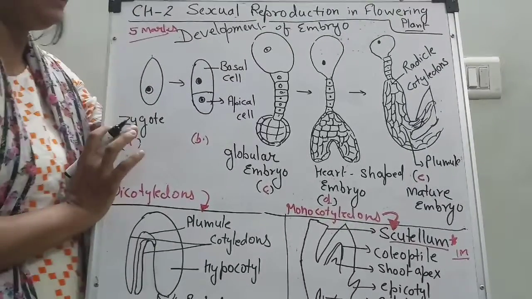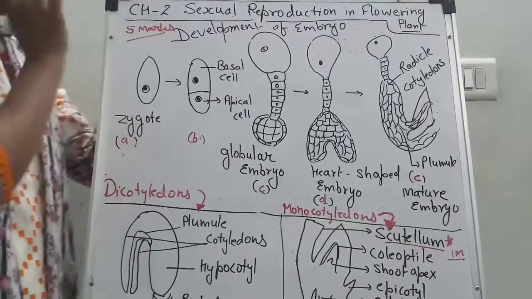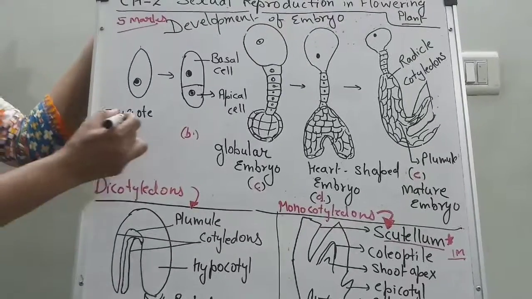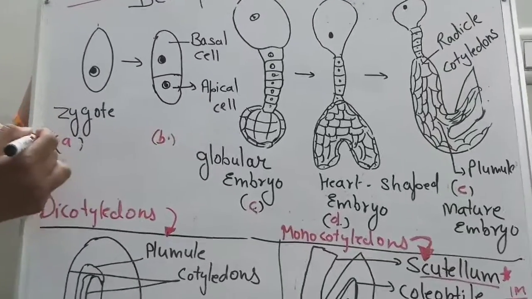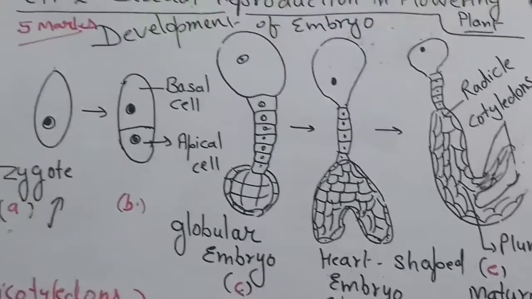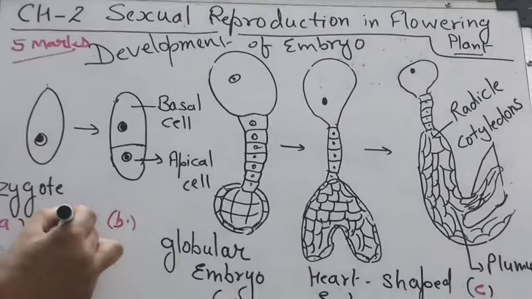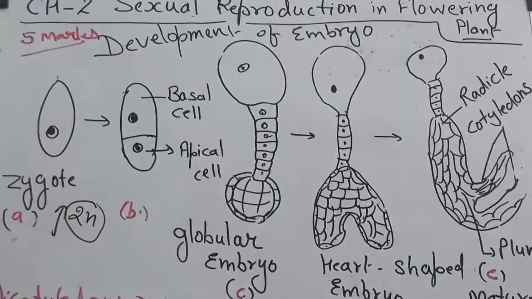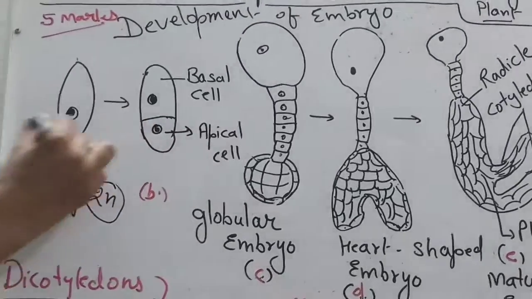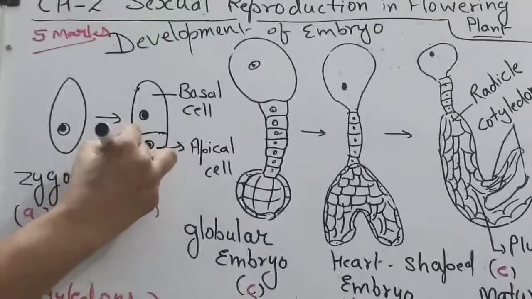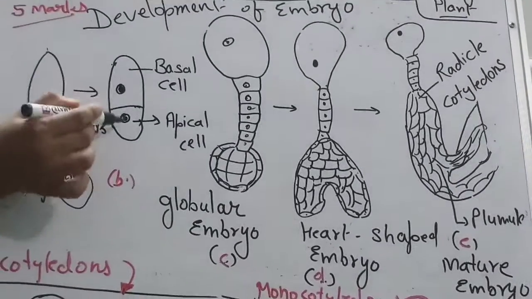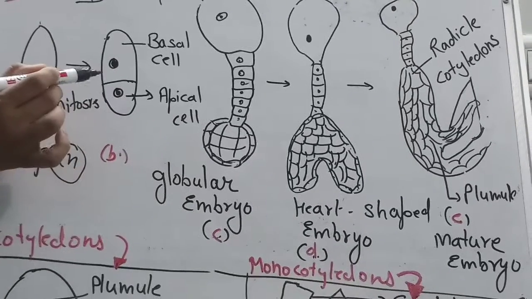This diagram is in your textbook. Okay, this is a very important topic. This diagram, don't be confused. See, we will see that after fertilization, now the egg is formed into a zygote. Got it? This zygote is in a diploid condition. Now the zygote undergoes unequal division with the help of mitosis, and with the help of mitosis we will get two cells, basal cell and apical cell.